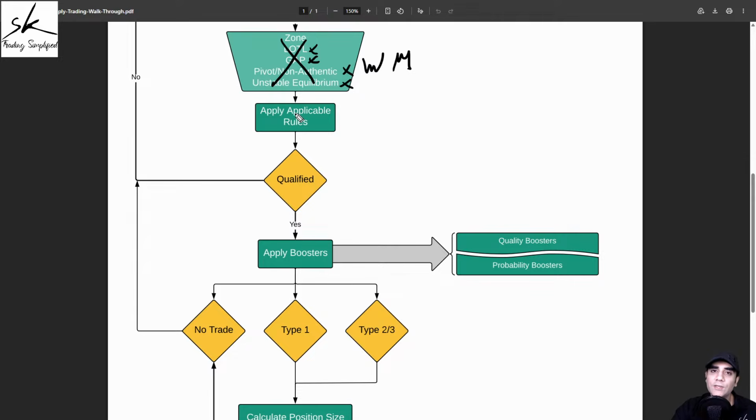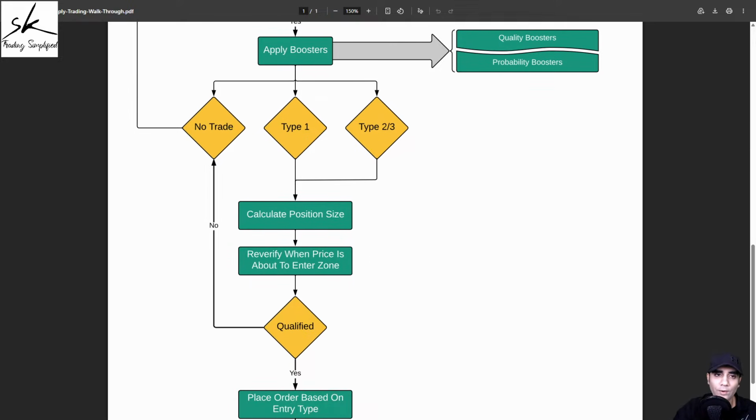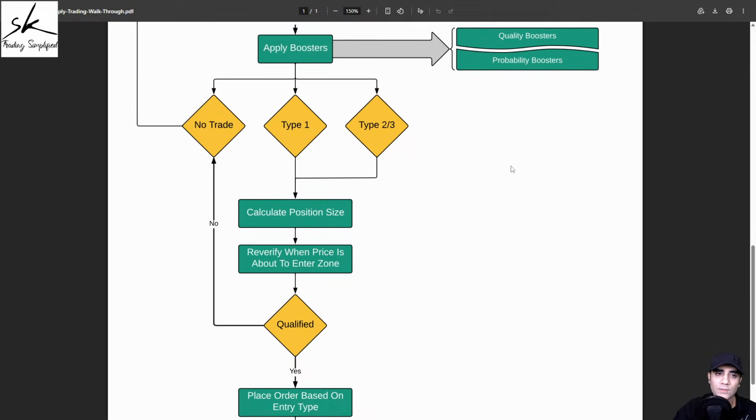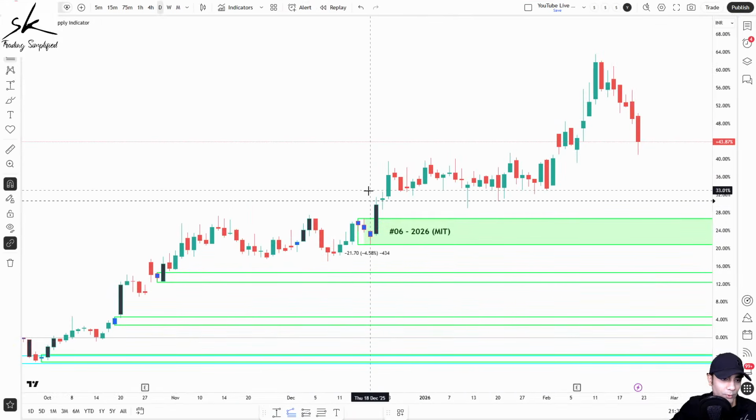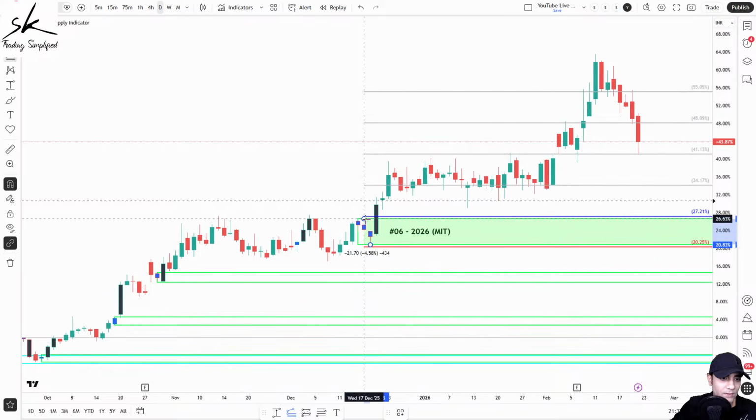So if these conditions are not getting applied, they cannot disqualify the zone, right? To disqualify the zone, first they need to be applicable. Then there can be two possibilities, either qualified or disqualified. But if it is not getting applied, by default, is the zone qualified for us? The answer is yes. So now that we know we have a qualified zone, the next step is to apply the boosters. So let's start applying the boosters to this. And before we do that, let me also draw my entry, stop loss, and target.